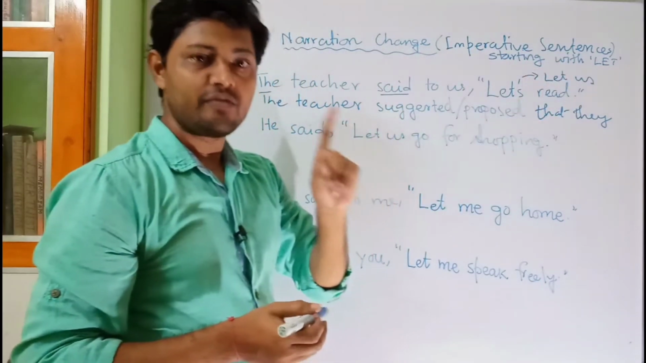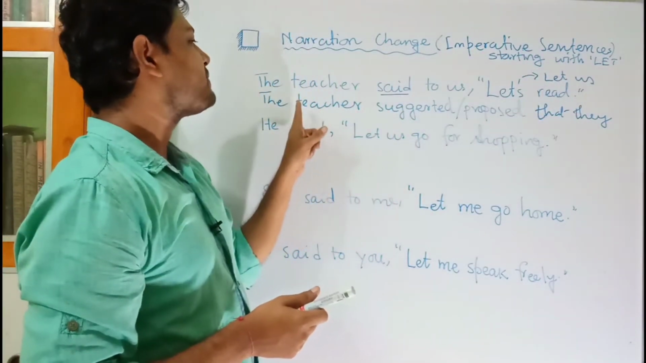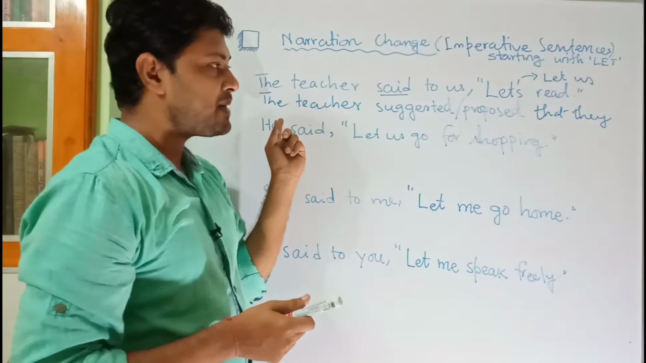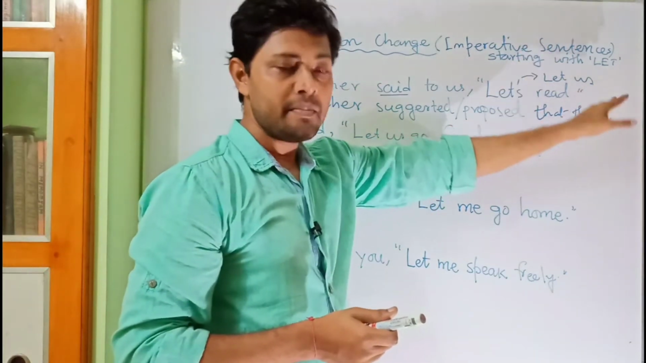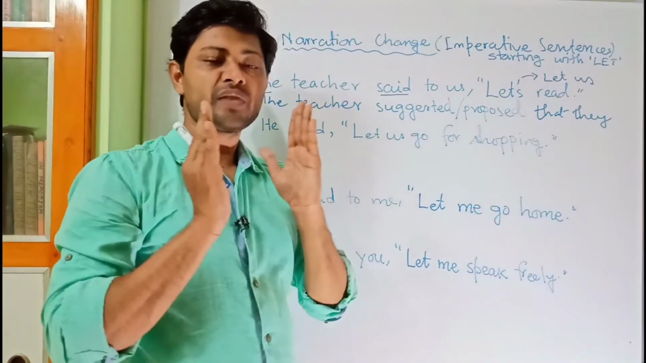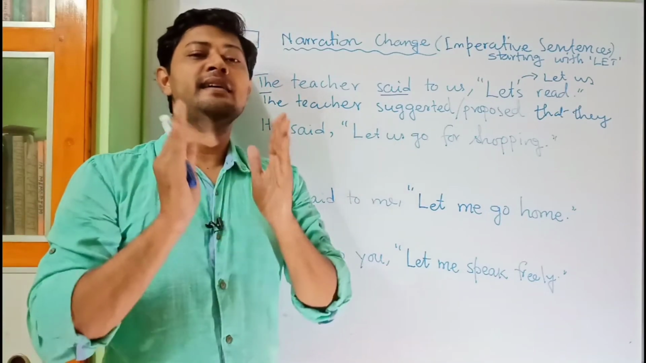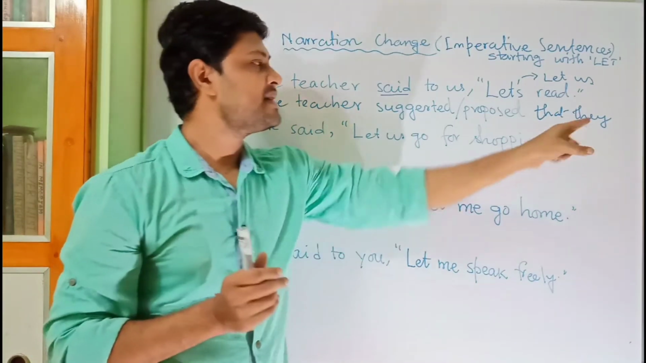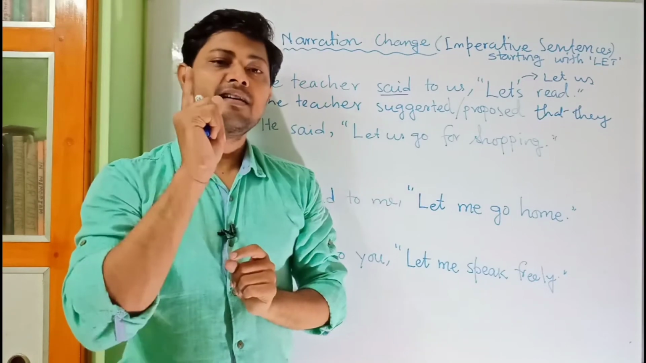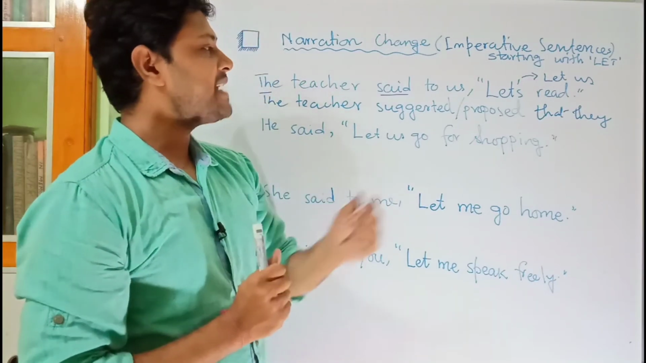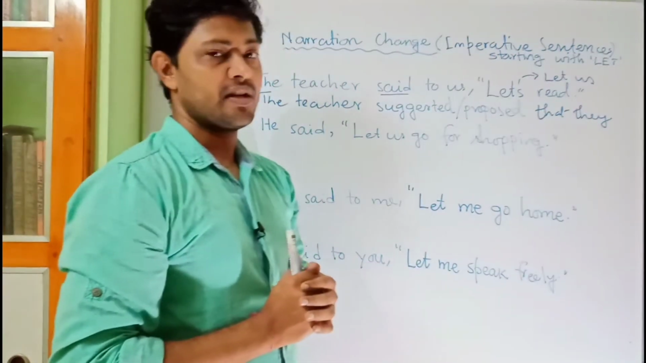Us is first person. First person means us is the narrator. Narrator, the teacher, is third person. So it will be them in the third person. But them is the object form. We have to write the subject form. The subject form is they. So this is the first thing that we have to do in the quotation.